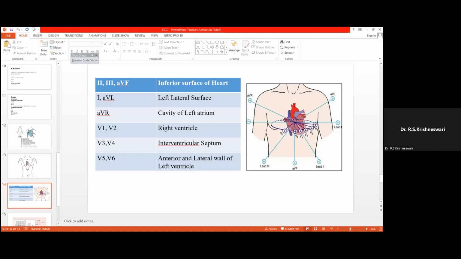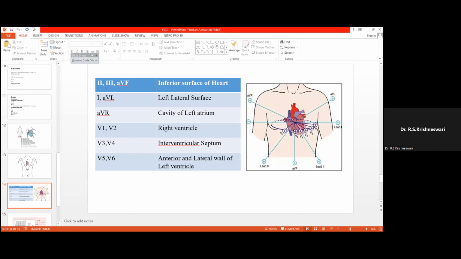Chest leads. V1 is placed on the right side, just lateral to the sternum. V2 is placed on the left side, just lateral to the sternum. So V1 and V2 see the right ventricle. V3 and V4 are concerned with the interventricular septum, the septum which is in between the right ventricle and left ventricle.